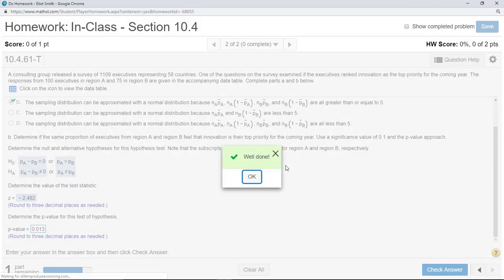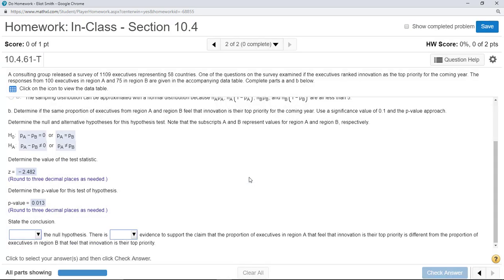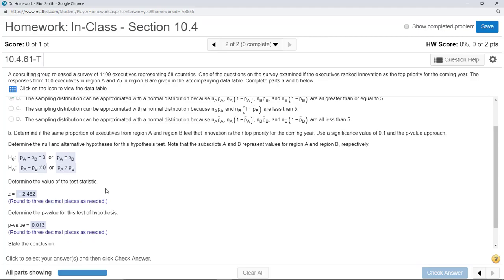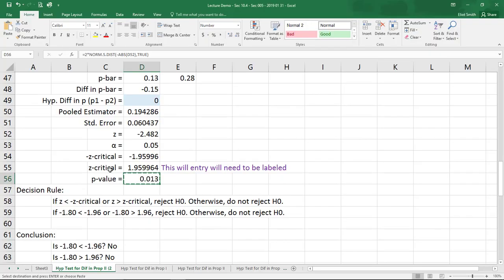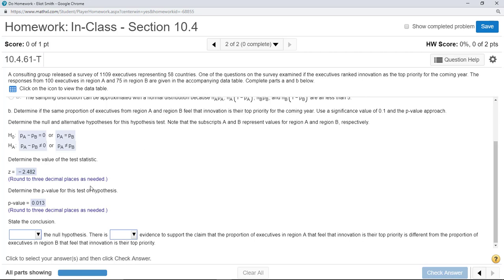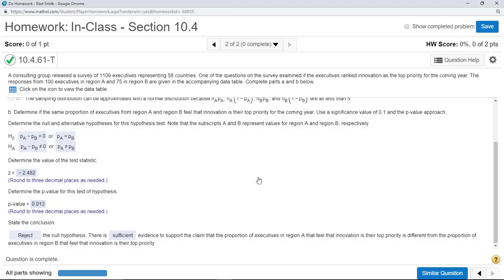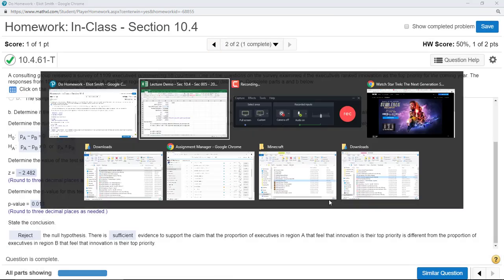And p-value. And our alpha is 0.1. I don't think that really matters there. But p-value less than alpha is reject. 0.01 is definitely less than 0.1. So reject. Sufficient evidence. And there we go. And that's how you do it.